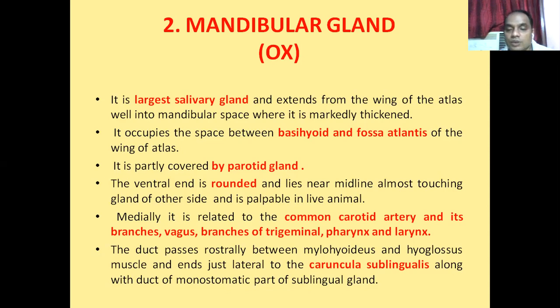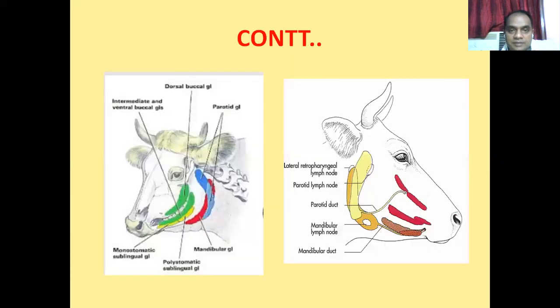and it opens into the caruncula sublingualis, along with the duct of the monostomatic part of the sublingual salivary gland. I already discussed the caruncula sublingualis. What is the caruncula sublingualis? Where it is located, we have already discussed in previous classes.